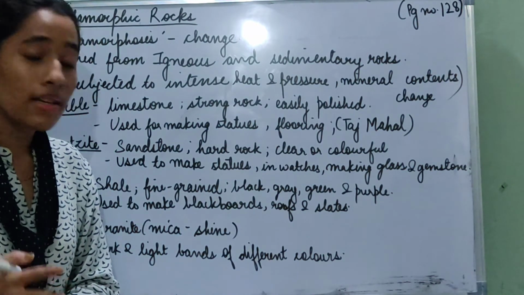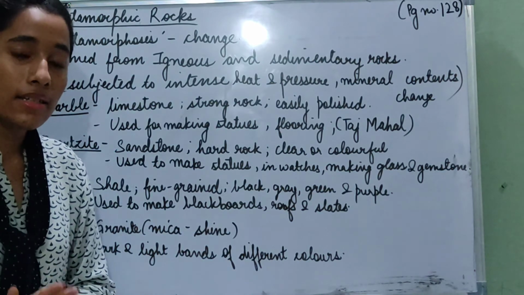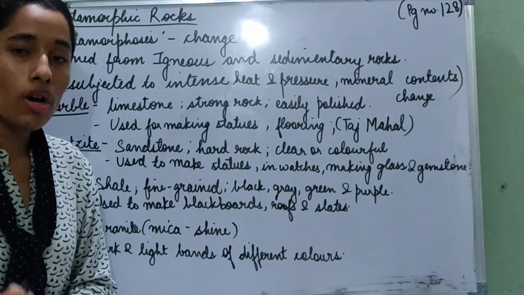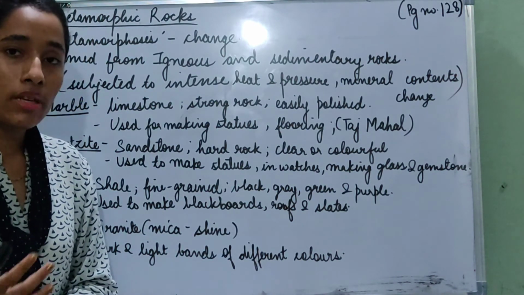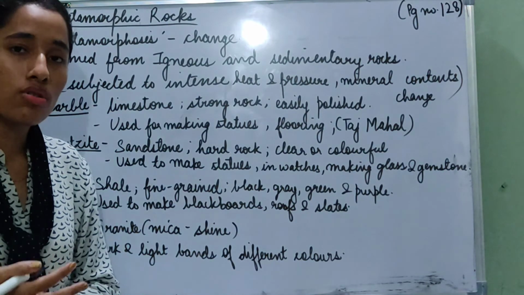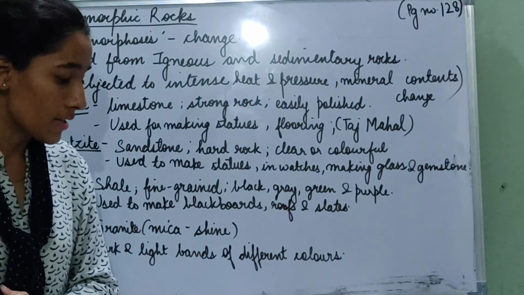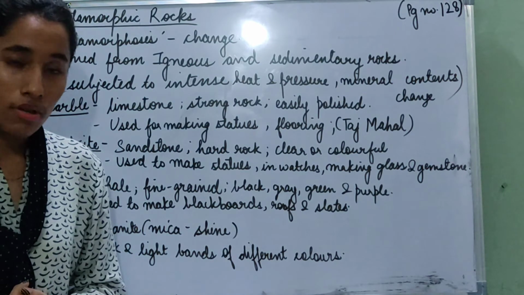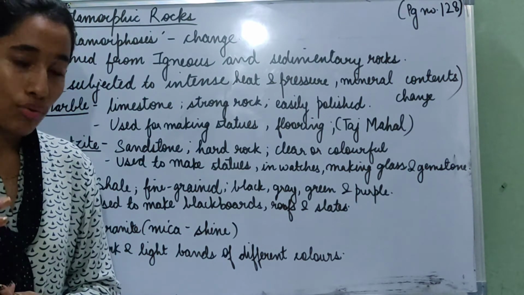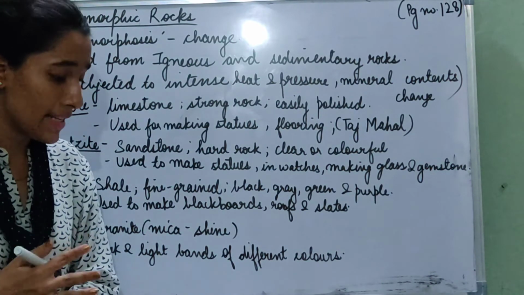So slate is a metamorphic rock made from the sedimentary rock shale, and it is usually black or grey in color, but it also comes in green and purple color, and it is used to make blackboards, slates and roofs.